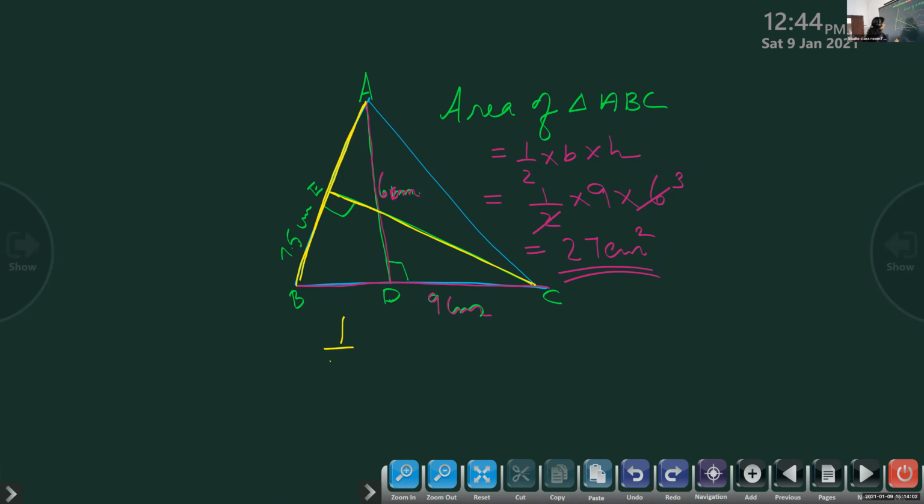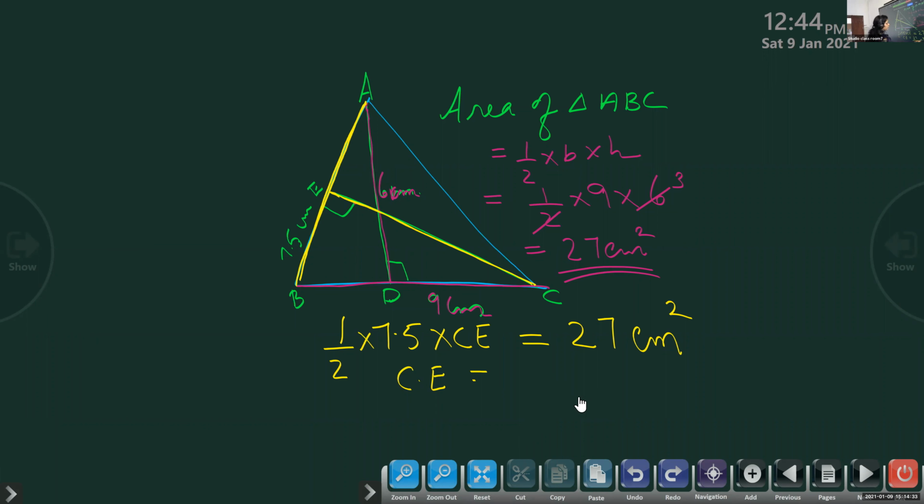So half into base is 7.5 and the altitude to that side is CE. We don't know the measure. That is also equal to this 27 centimeter square. If you calculate this also, it should be equal to 27 centimeters square because that is the area of the triangle, isn't it? So what is CE? CE is equal to 27 divided by 7.5, isn't it?